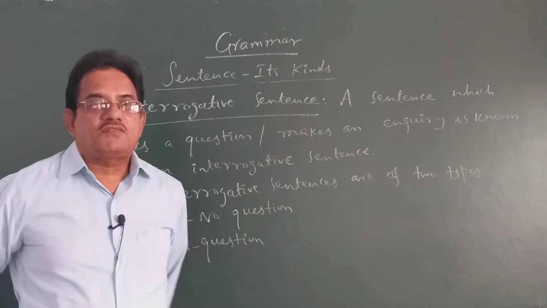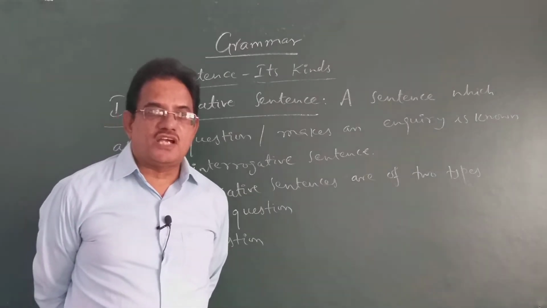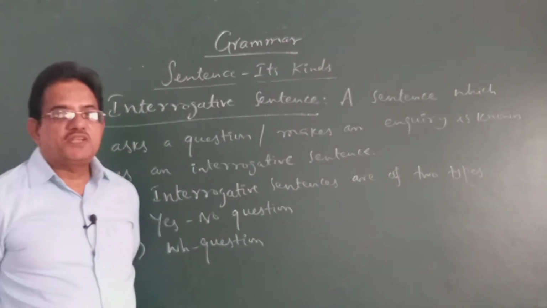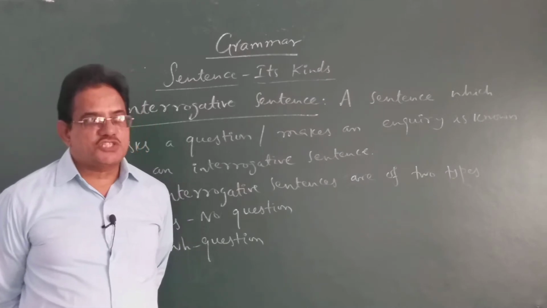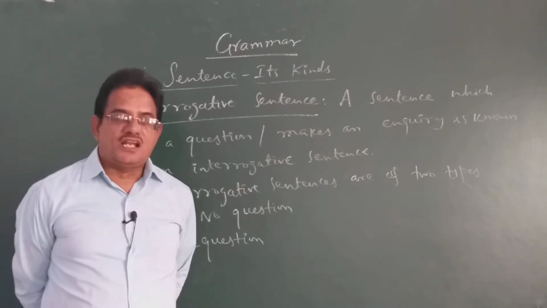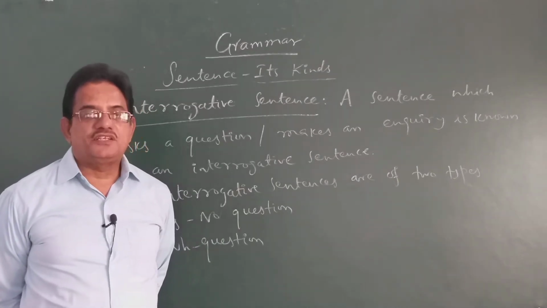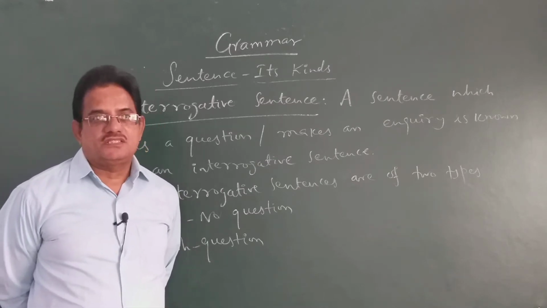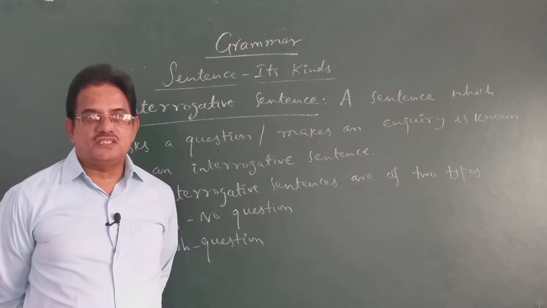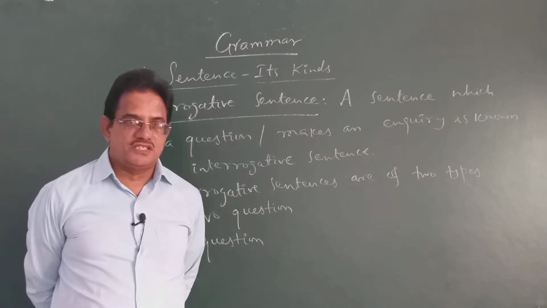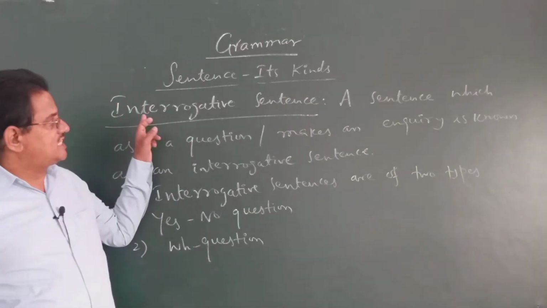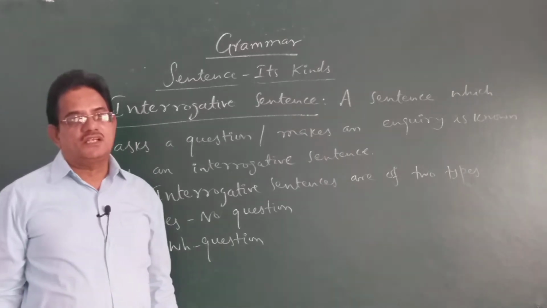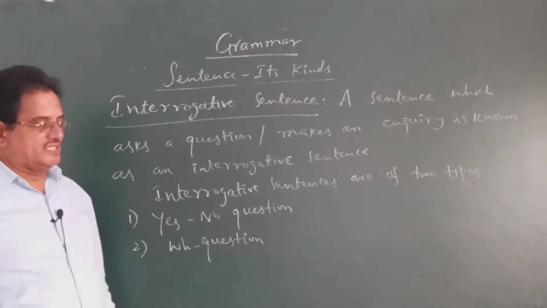With the remaining part of the grammar topic, a sentence and its kinds. In the previous class, we discussed two types of sentences and how they are identified. I think you remember those two kinds of sentences, children. One is assertive or declarative sentence, the second one is imperative sentence. Now, the third kind of sentence we are going to discuss. You can look at the board, interrogative sentence.